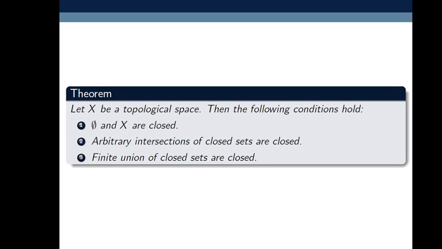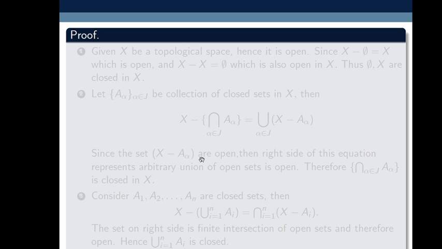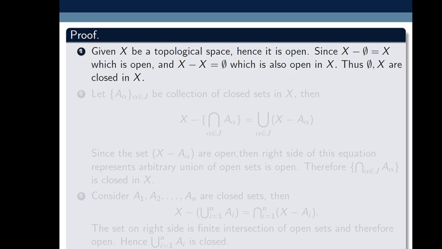So let's have the theorem. Let X be a topological space. Then the empty set and X are closed, arbitrary intersection of closed sets is closed, and finite union of closed sets is closed. Let's have the proof. Given X is a topological space, and as every member of a topological space is an open set, therefore X itself is open. Hence X is open, since X minus empty set is equal to X.